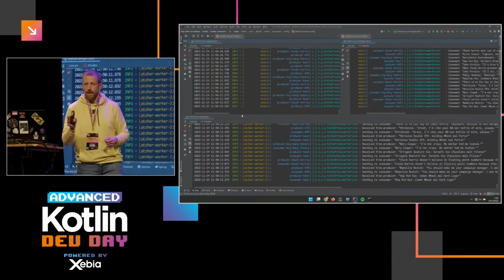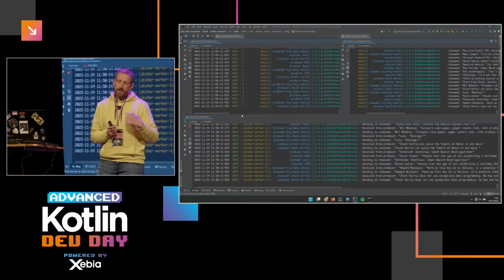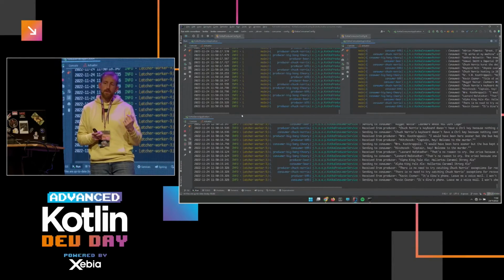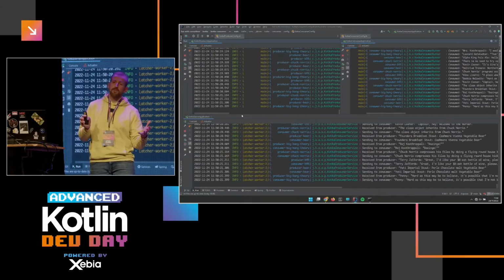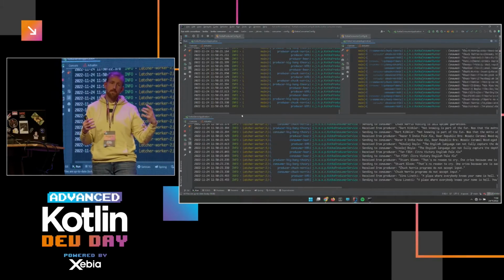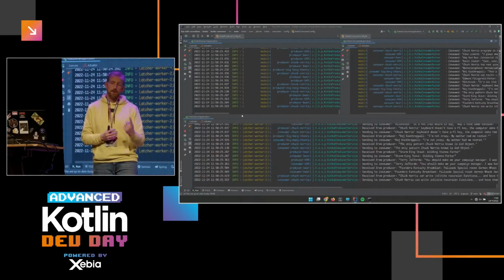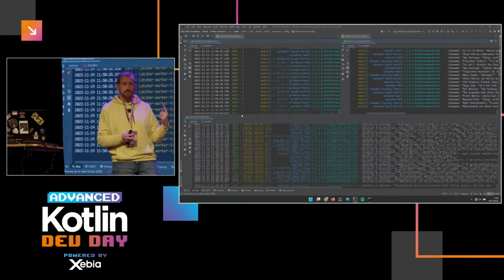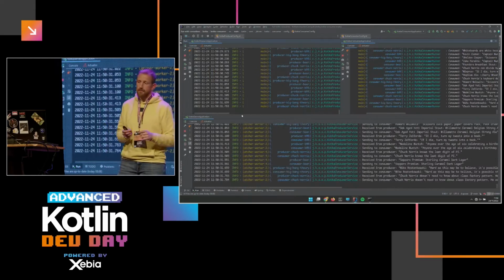Oh, it scrolls back. Well, anyway. And what you can see here also is that both the producer and consumer basically only work on the main thread, which is not entirely true, but at least the message processing happens on one thread. And it's maybe not the wisest idea, but I thought it was just cool to try if I could make that work, and it did.